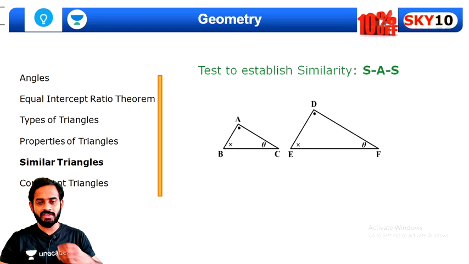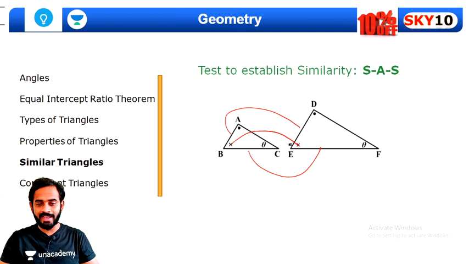Another rule to establish similarity is side-angle-side. For example, the ratio of two corresponding sides is equal, and the angle contained between these sides is equal, that is, this angle is equal to this angle. So in this case, the triangles will be similar. That is, all the angles are the same, and the ratio of all the corresponding sides will also be the same.